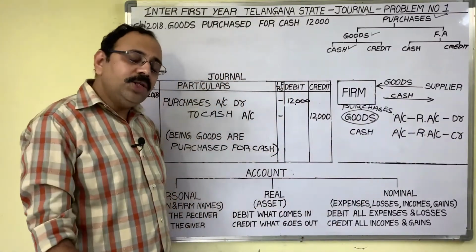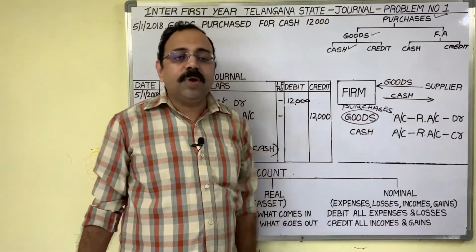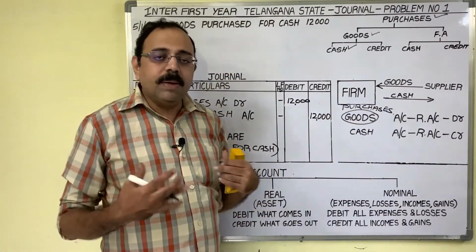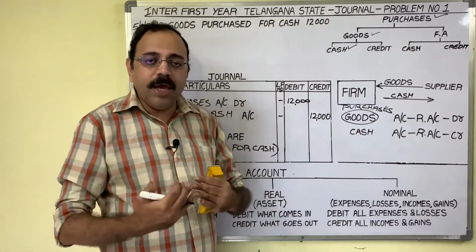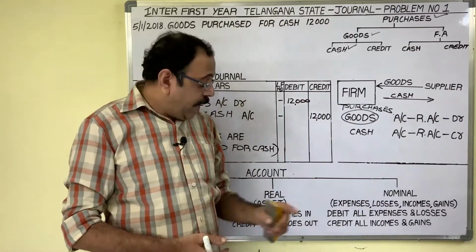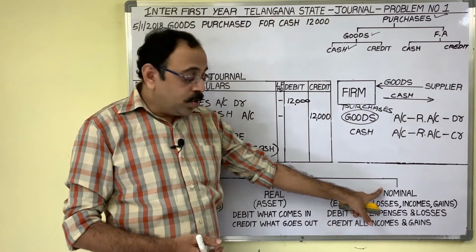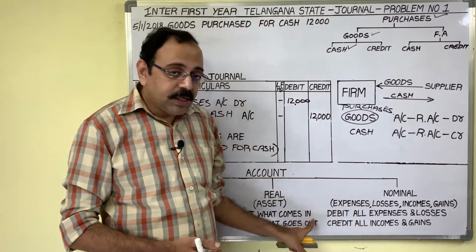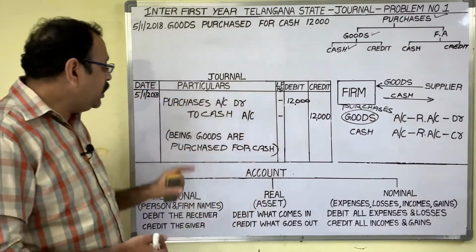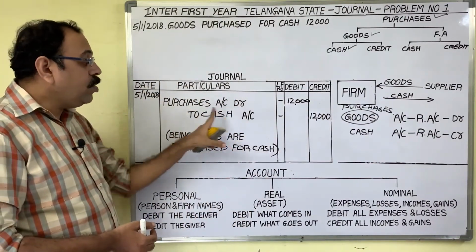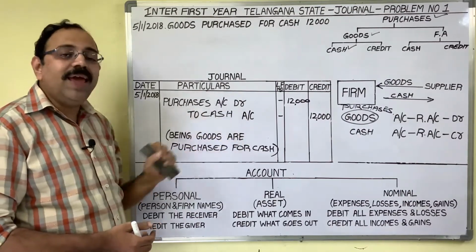In another manner also we can analyze this. We purchased goods from the supplier. To the firm, purchase is one expenditure, because when you buy you have to pay money, no? Expenses come under nominal account. As per the nominal account rule, we should debit expenses. That is why we are debiting purchases account. Entry is purchases account debtor to cash account. Narration being goods are purchased for cash.